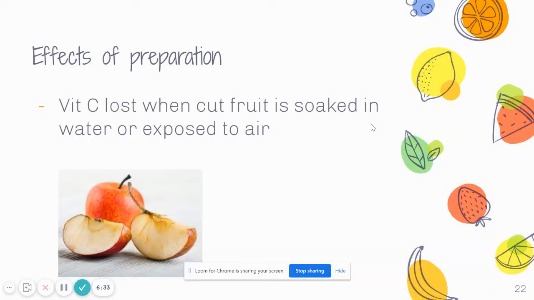Besides enzymatic browning, when you cut fruit, vitamin C is lost because it is exposed to the air and the oxygen. Also, if you soak fruit, you will lose the vitamin C because vitamin C is water soluble.